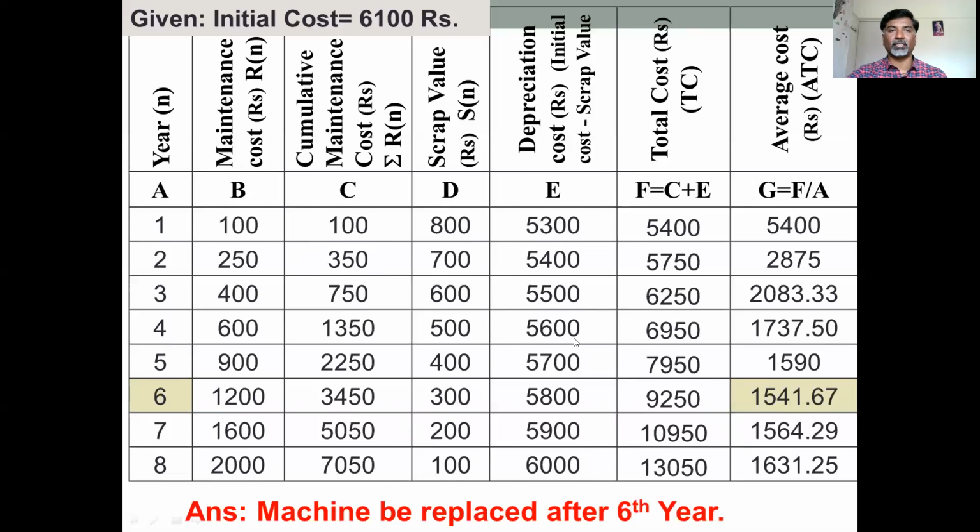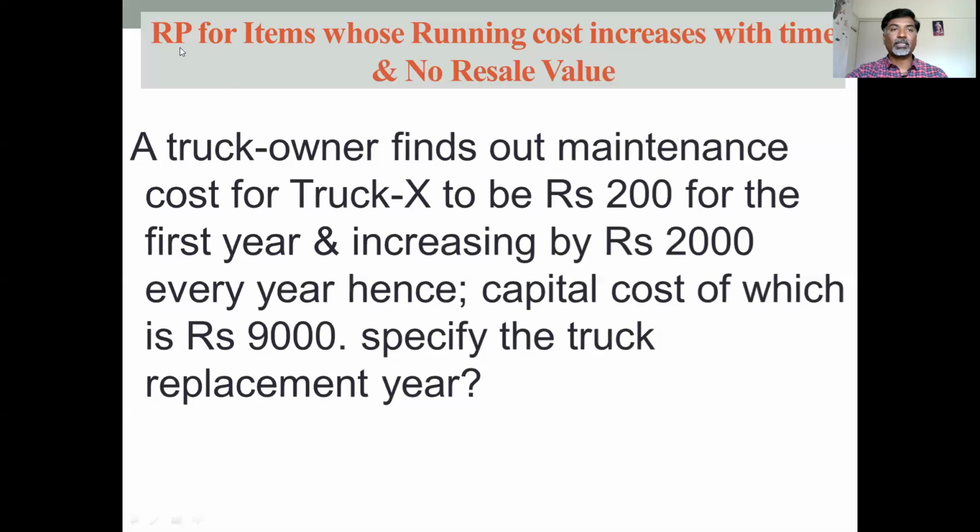Now the third example we will see, that is replacement problem for items whose running cost increases with time and no resale value. Means what? The items whose maintenance cost increases as number of days increases, but the item doesn't have any resale value. In that case, what should be the optimum period of replacement of that particular product or particular machine can be solved here in this example.